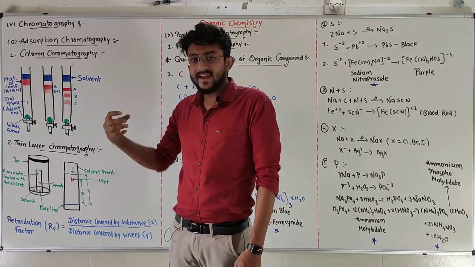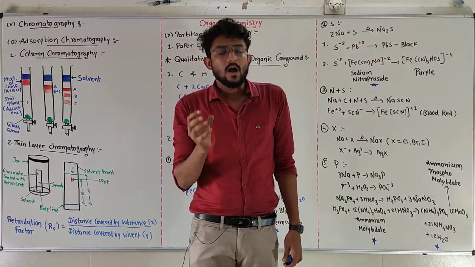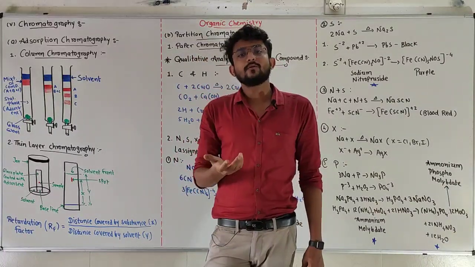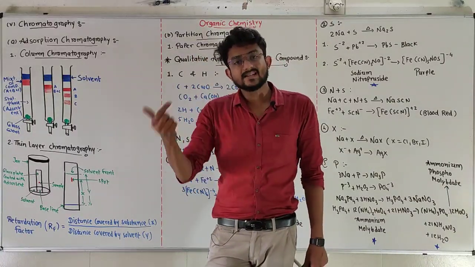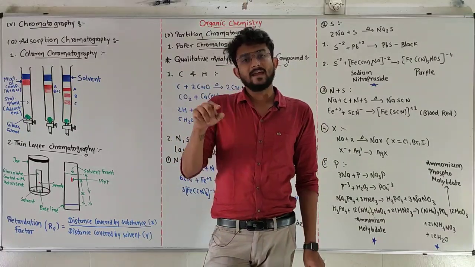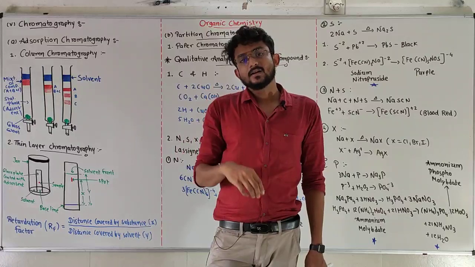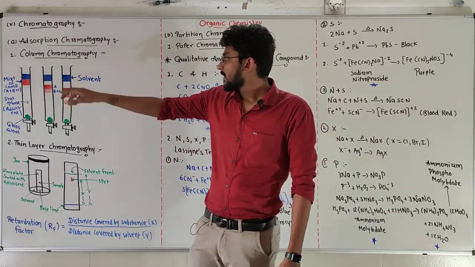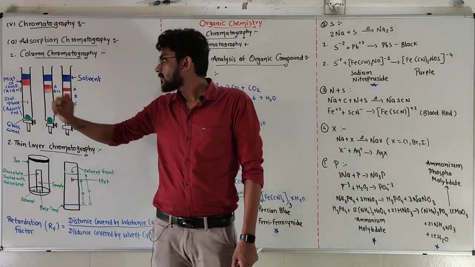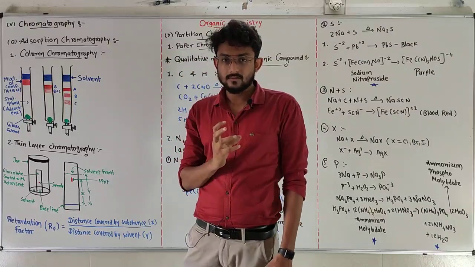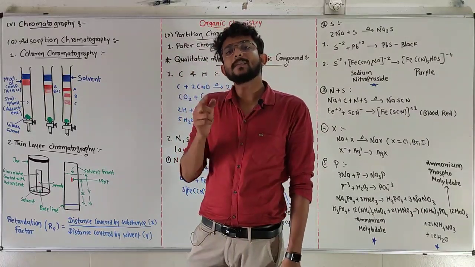Then I am going to add our mixture of organic compounds A, B and C. Our organic compounds A, B and C are mixed and dissolved in a solvent. So we have one solution of organic compounds A, B and C.